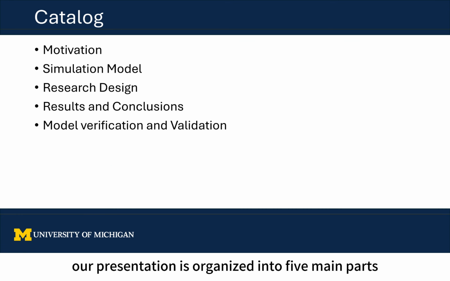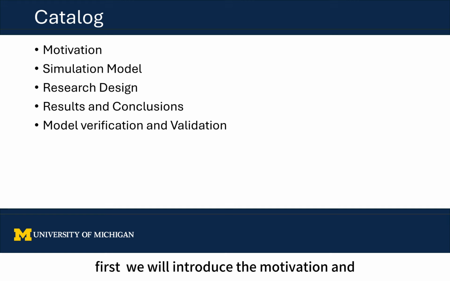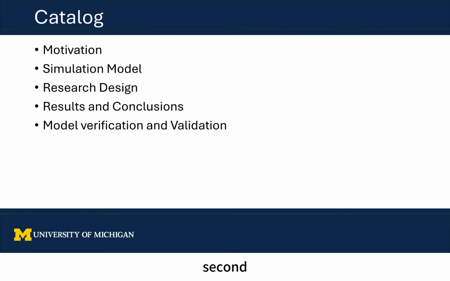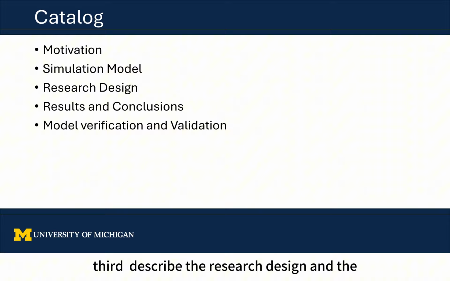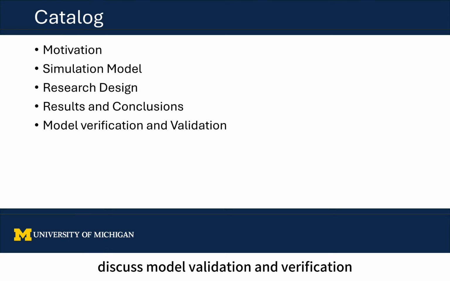Our presentation is organized into 5 main parts. First, we will introduce the motivation and background of the humanitarian logistics problem. Second, explain the simulation model and major assumptions. Third, describe the research design and the 2 main problems we want to solve. Then, we will present the key simulation results and conclusions. Finally, discuss model validation and verification.